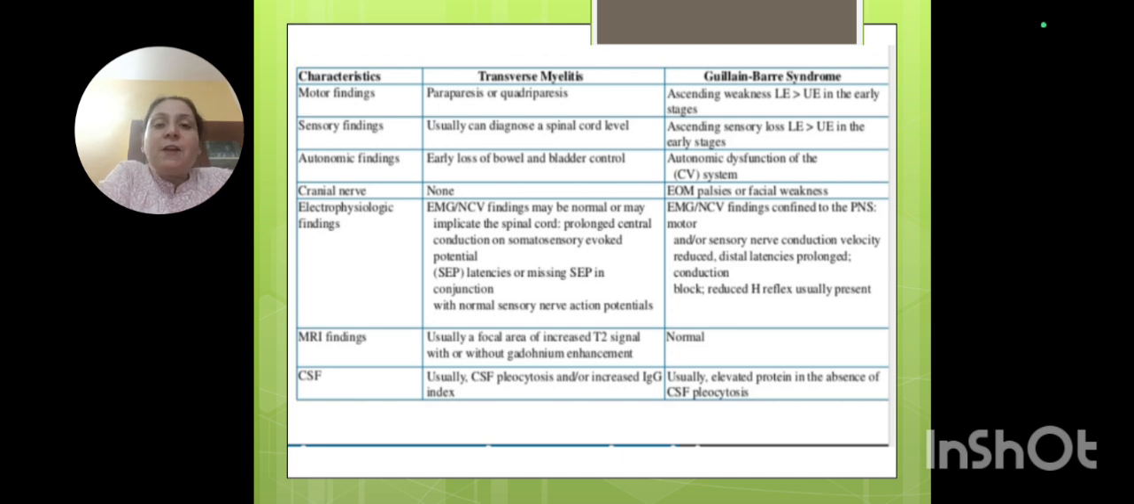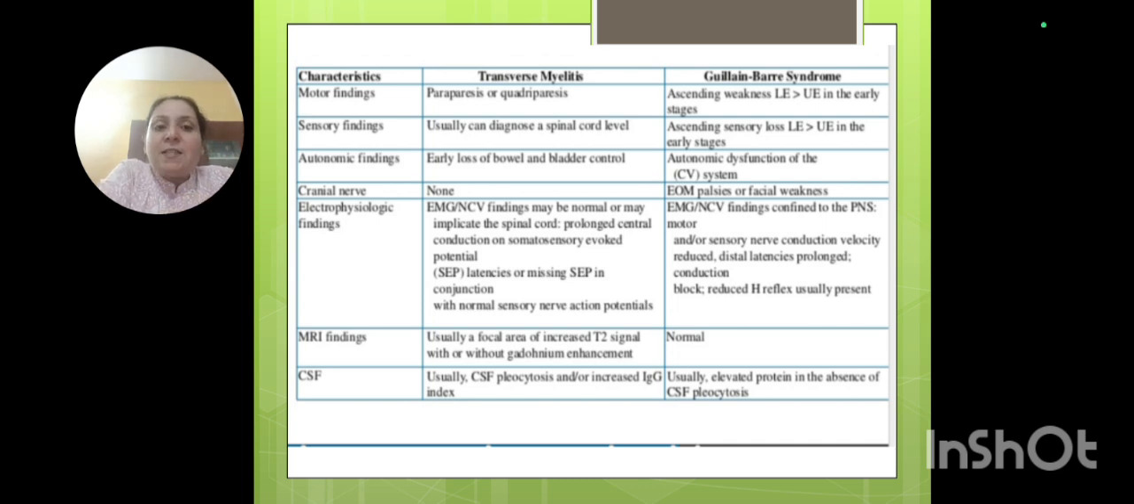Herein the facial nerve and extraocular muscles will be involved in Guillain-Barré syndrome. And in transverse myelitis we hardly go in for any peripheral nerve examination. EMG and NCV will not show any change in sensory nerve action potential or motor nerve action potential, whereas in GBS there will be change in both, because it is a polyneuropathy, where multiple nerves will be involved.